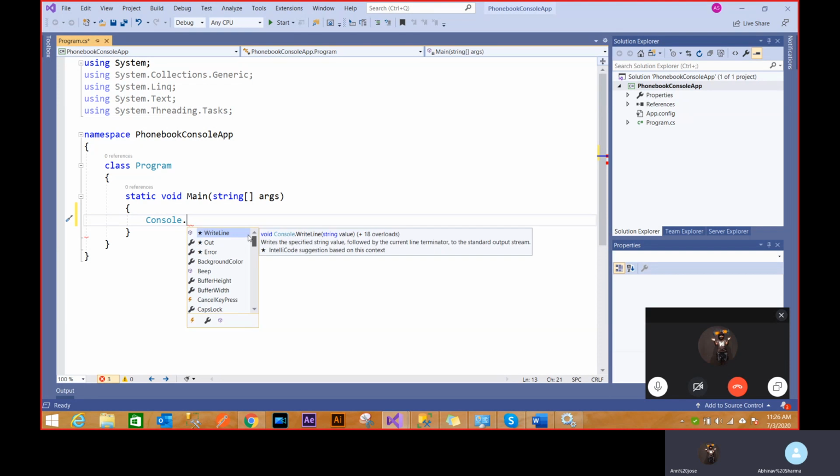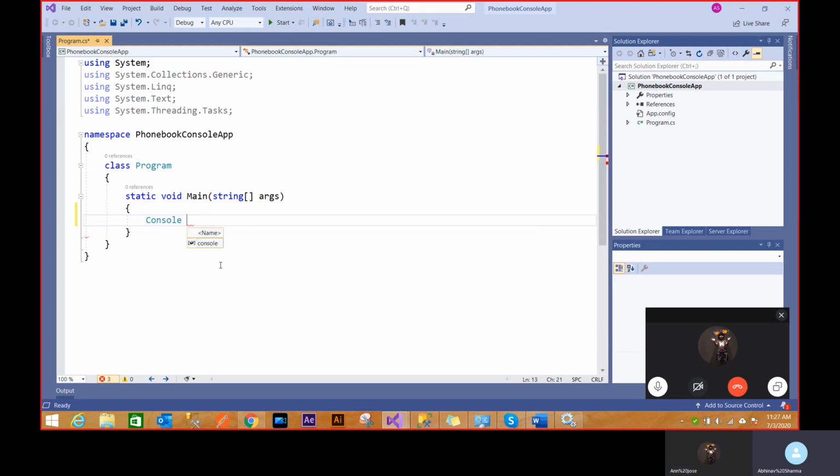So what's happening is console is a static class. I don't have to create an object for console to get these functions. I can just put dot and I can get these functions automatically. So that's a static class.